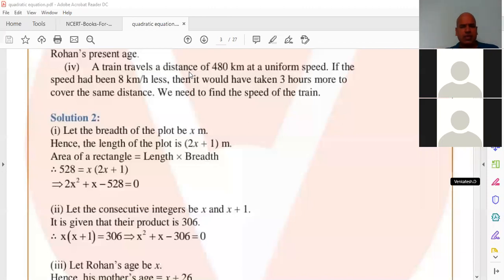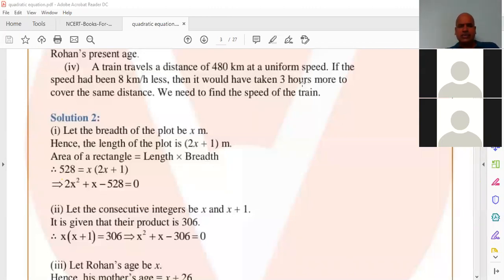According to that, the time formula is distance by speed, 480 by x. That is the first case. Then in the second case, the speed is 8 kilometers per hour less, so you have to subtract: x minus 8. Now the time is again distance by speed, 480 by (x minus 8).